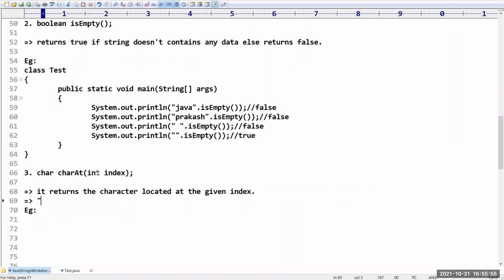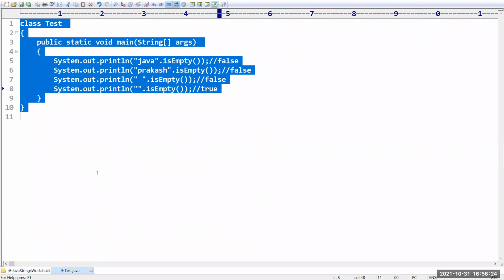assume I have only 3 characters. What are the locations for these? 0th location, first location, second location. If you try to access the third location, we are going to get an error message. What is that error? It is nothing but StringIndexOutOfBoundsException. Like this we are going to get an error message. I want to demonstrate this for you with a small program.